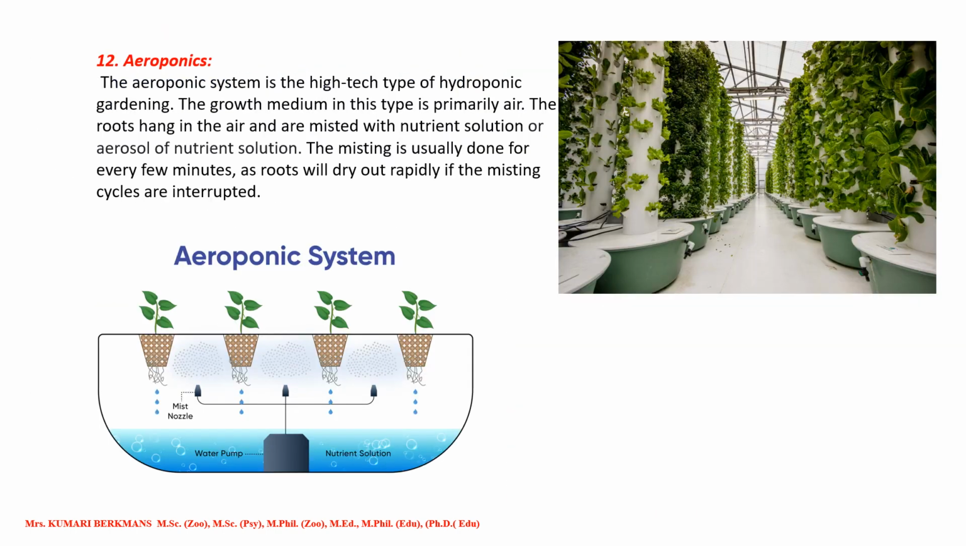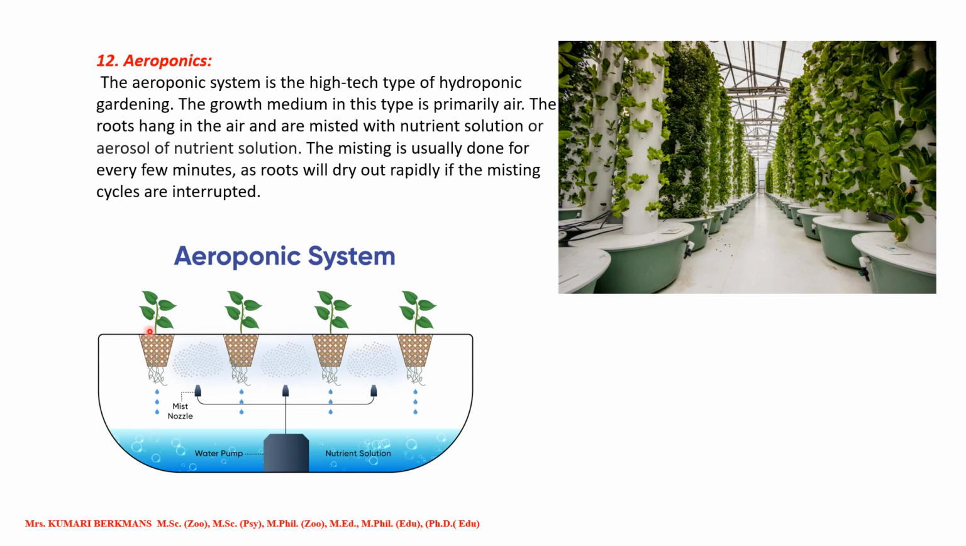Next one, see aeroponics. What is aeroponics? You can see the plants are in the air. How do they get the water? See inside, you can see now. There will be mist nozzles. These nozzles just spray the nutrient solution into the air. These are the nutrient solutions; this mist nozzle is spraying.